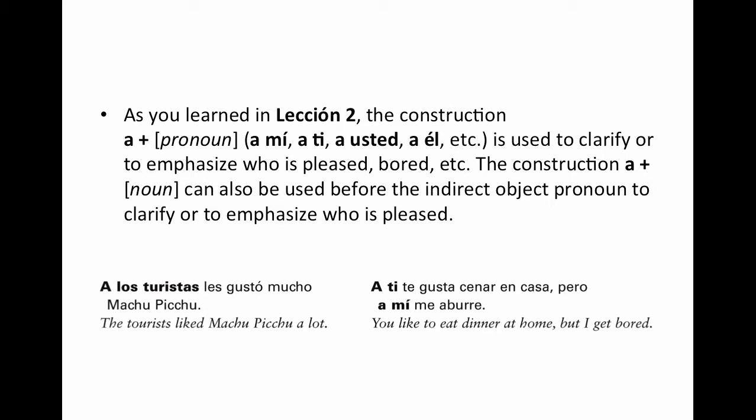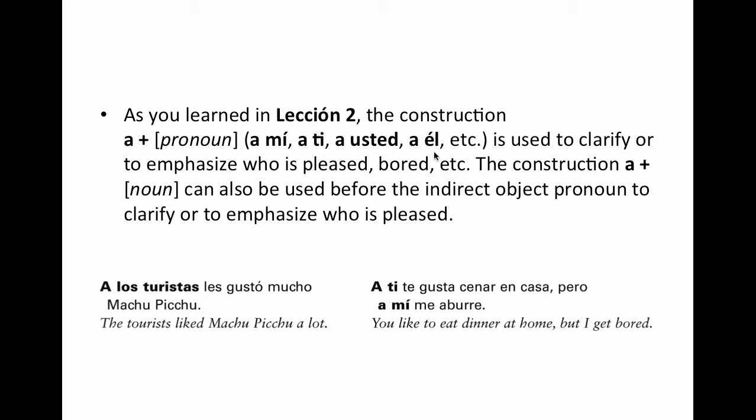As you learned in the previous lesson, the construction a plus a mí, a ti, a usted, a él, is really just used to clarify or emphasize who is pleased, who is bored, etc. So it's very important to realize that there can be a lot of ambiguity in Spanish, but if it's in context, many times you can leave these out.